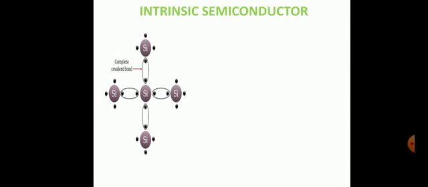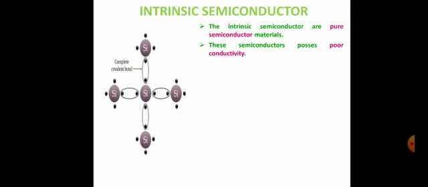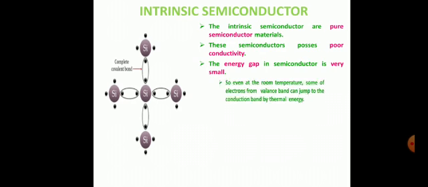Intrinsic semiconductor. The figure shows the intrinsic semiconductor, in which we can see the complete covalent bond. So the intrinsic semiconductors are the pure semiconductor materials. These semiconductors possess poor conductivity. The energy gap in the semiconductor is very small.